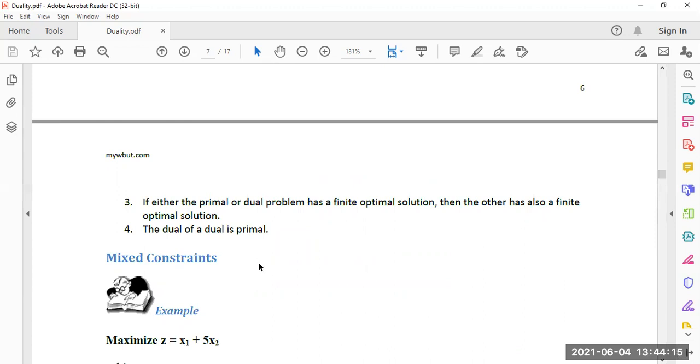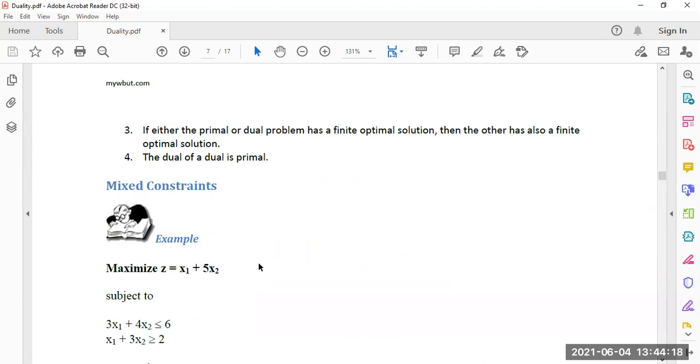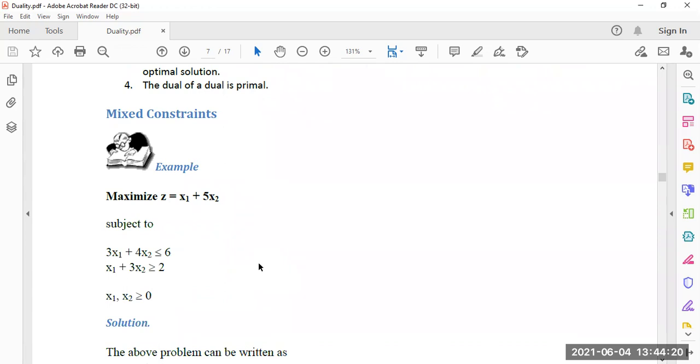Now mixed constraints. That means where the inequalities are not of the same type. Let us take an example here. Maximize z equal to x1 plus 5x2 subject to the conditions 3x1 plus 4x2 less than equal to 6, x1 plus 3x2 greater than equal to 2. Obviously both x1, x2 greater than equal to 0.